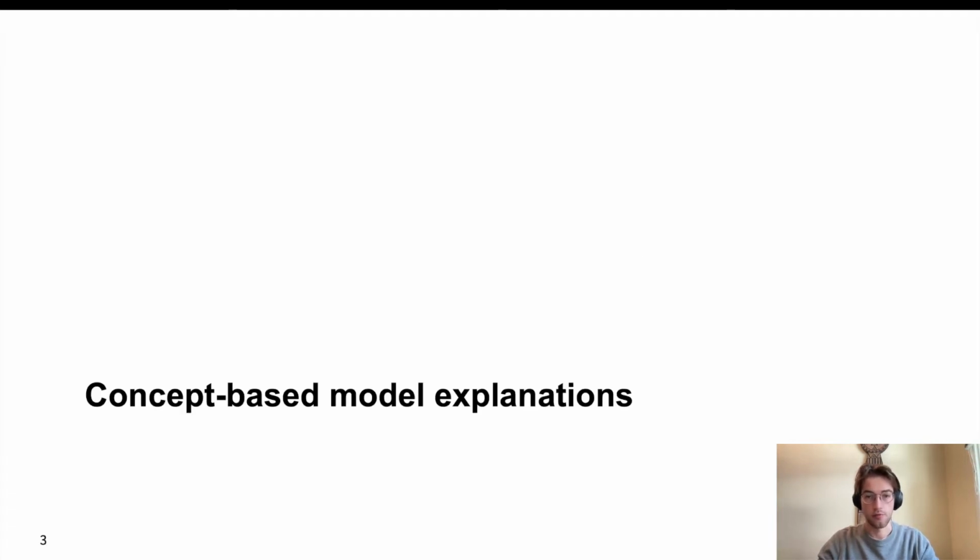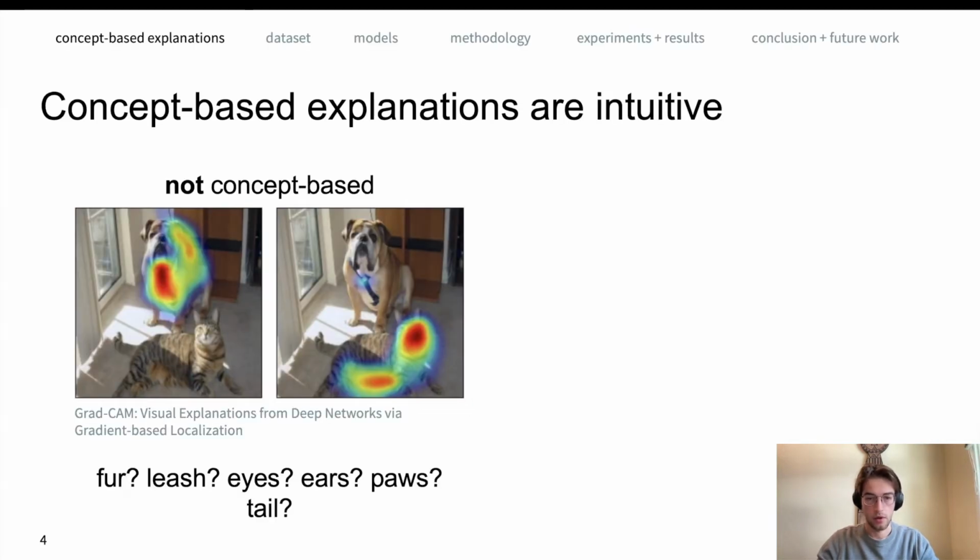Model explanations are a prerequisite for trustworthy and safe AI systems. These explanations need to be human interpretable. Humans tend to reason in abstract concepts instead of pixels or tokens. Thus, concept-based model explanations are intuitive. GradCAM, a well-known explanation technique, is not concept-based. This technique aims to highlight the importance of individual pixels or reasons for model prediction.